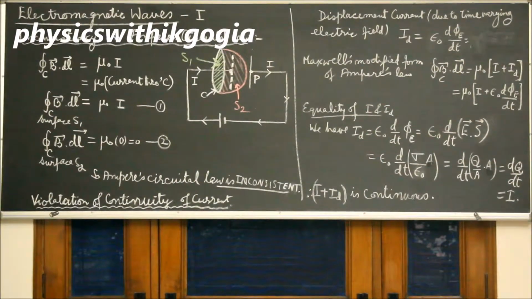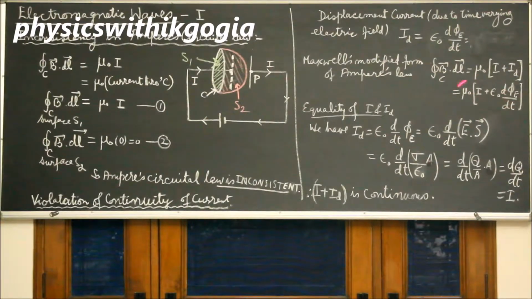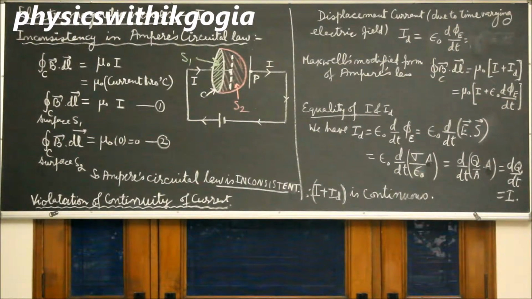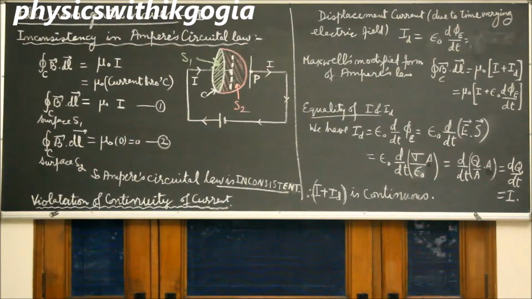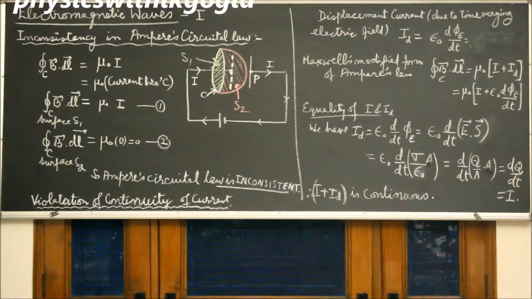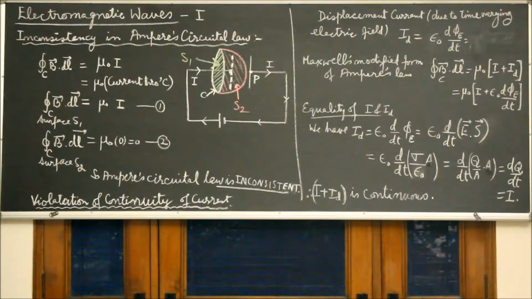Now one more thing about this modified form of Ampere's law. We know that in electromagnetic induction, the magnetic flux changing with time produces electromotive force, EMF, or electric field. That is, time varying magnetic field is a source of electric field. Now nature loves symmetry.